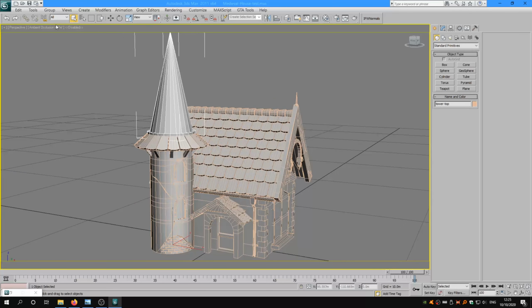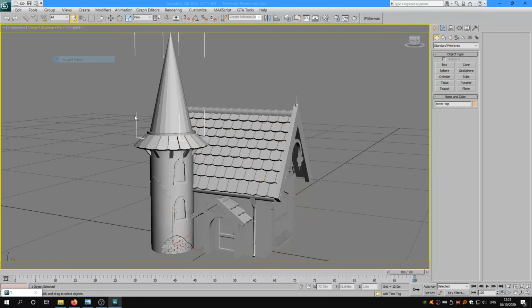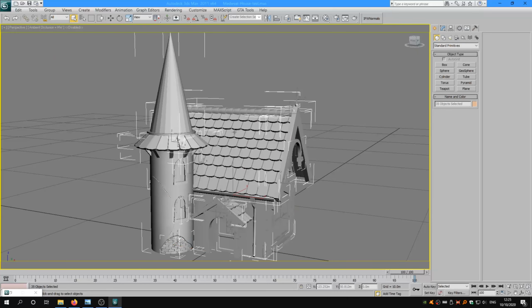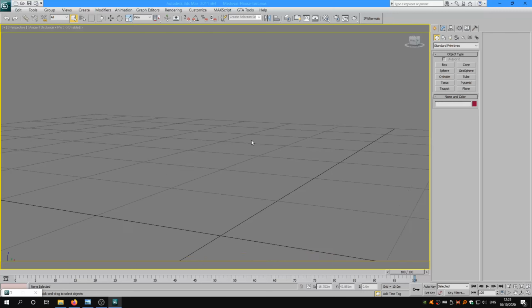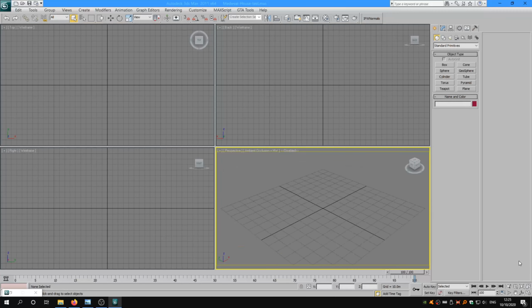This is the model I used in my Lumion scene, created in 3ds Max basic polygon modeling. I didn't unwrap this model because I'm going to use all the materials in the Lumion library. So before going into Lumion, let me show you how I model the roof of the tower.